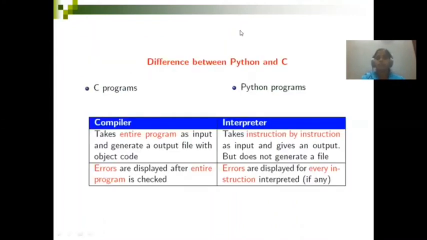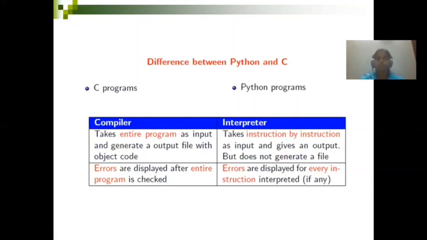Before going into Python in depth, we'll see the difference between Python and C. You would have studied C language, maybe in your curriculum. Even if you have not studied it, Python programming will not be very difficult and it will be easy for you to follow. When you have studied C, you have to find the difference between Python and C before starting Python programming. C is a compiler-based language, that you already know, but Python is an interpreter-based language.